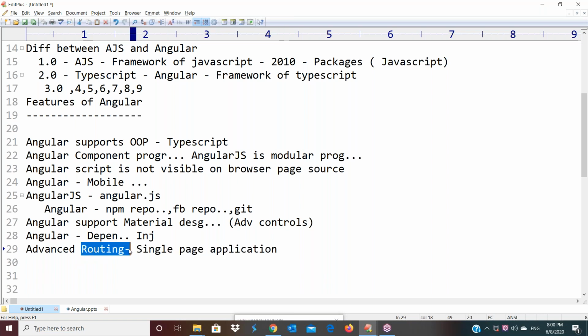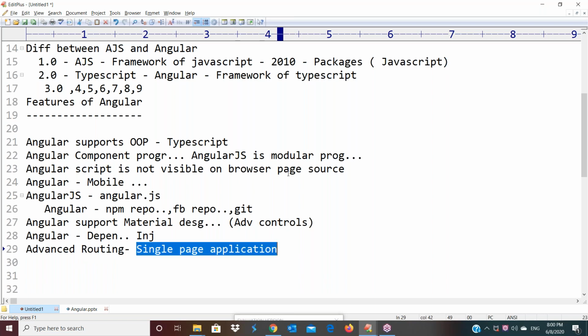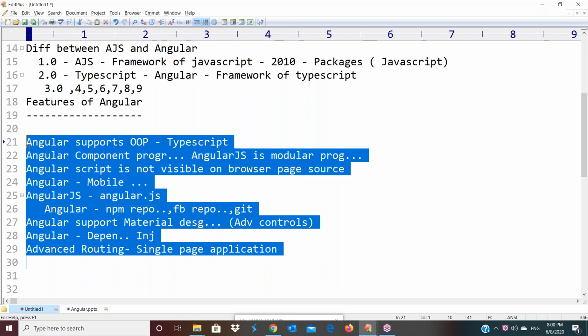But when you are coming to Angular, some advanced routing concepts are available. Advanced routing means role-based routing. For example, for a normal user, I want to provide access to only some pages, for authenticated users a few more pages, and for the administrator, access to all pages. Based on the roles, I want to restrict the accessibility. So that type of authentication routing is there, and many advanced routing concepts are available. Very simple routing and very advanced routing are there in Angular. Like that, these are the main advantages we have in Angular compared with AngularJS.